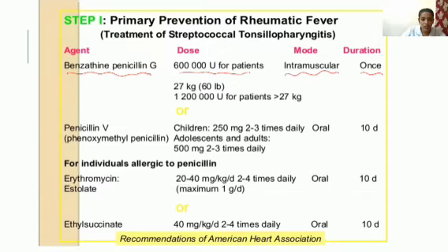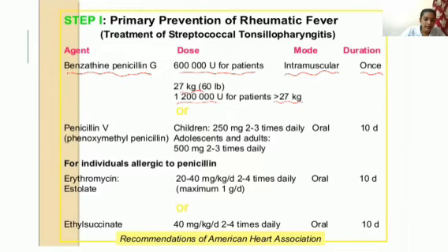600,000 units for the patient up to 27 kg. If the patient is more than 27 kg, then 12 lakhs, that is 1,200,000 units, will be given. So this is for more than 27 kg.